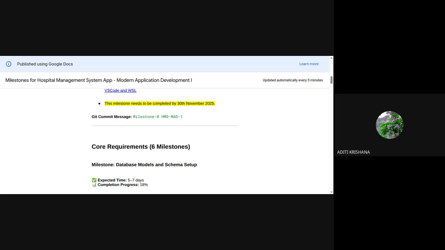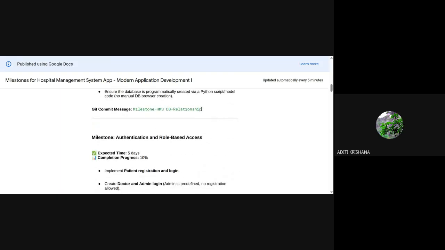Because your course shouldn't be shared with anyone until you get the grades. Okay, so it will be shared only with the instructors, the team who are evaluating, and me, because I am your mentor. Once I validate that your work done for that particular milestone is correct, you can do that commit, which is written in green color. Until that, don't write this message in your commit. You can write any commit message.